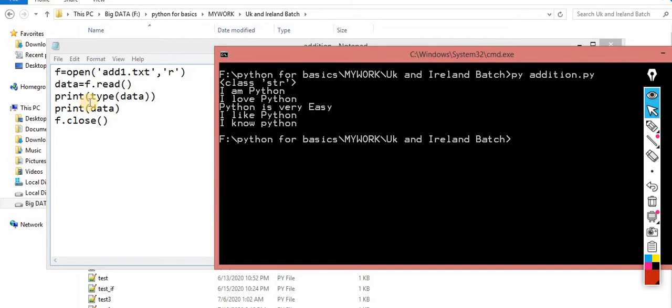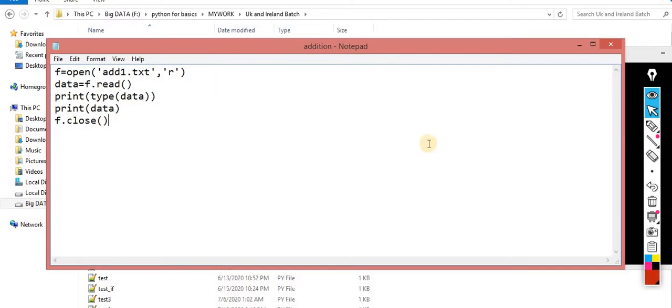Okay, into the string format. This variable contains the entire data. These are the number of lines. After that I print the type of this data. The type of this data is string, and after that I print the entire data. The entire data is this one: I am Python. I love Python. Python is very easy. I like Python. I know Python. Okay, so this is one method by which you can read the data.